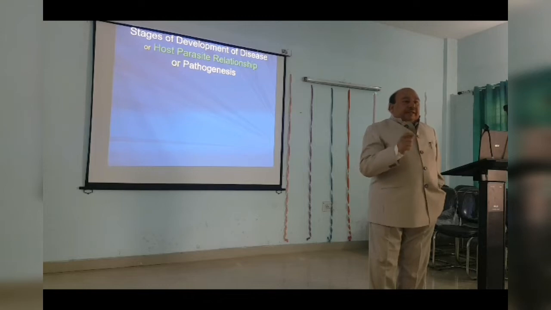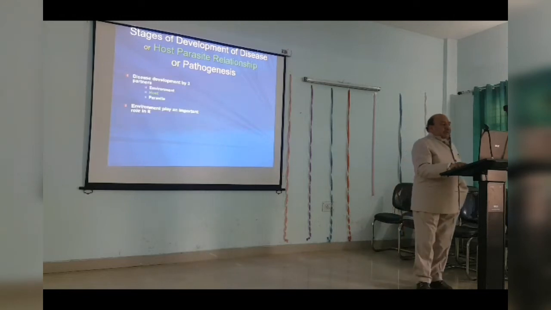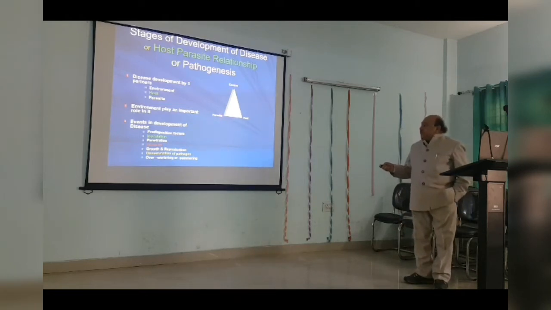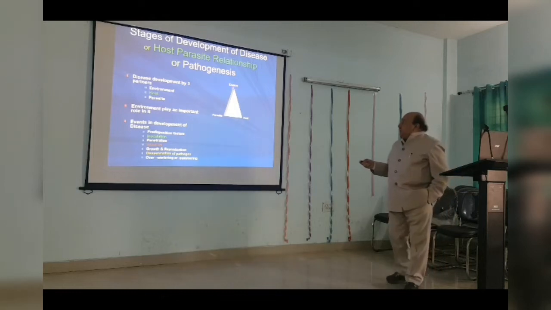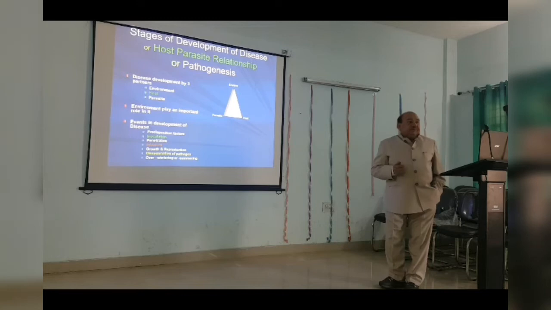But before that, it is important that disease will appear in which conditions. So there are three important parameters in the disease development. The first important parameter is environment, host and parasite. That makes a triangle. So at the base there is a parasite and host, and at the apex there is the environment. Now if environment is suitable to the parasite, the disease will take place on the host. And if the environment is suitable to the host, the host will be strong and the disease will not appear.